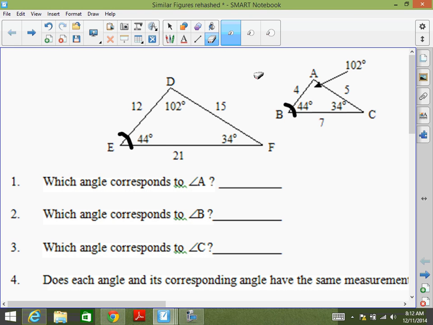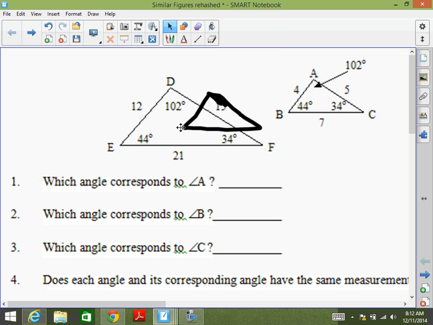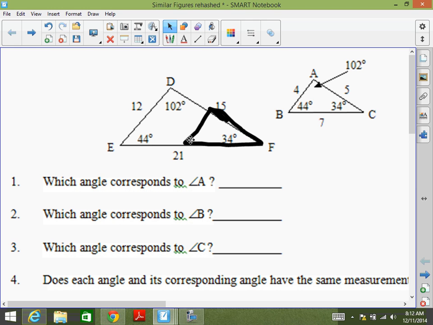If I were to trace this shape right here, and I take it and slide onto this one, see how those angles, that's angle B, see how it matches up exactly? Here's that one, it matches up, and that one matches angle F. Do you see that? The angle measures are exactly the same.